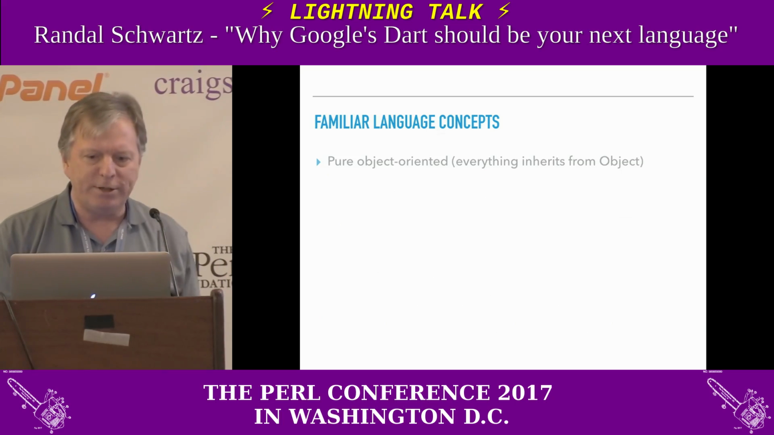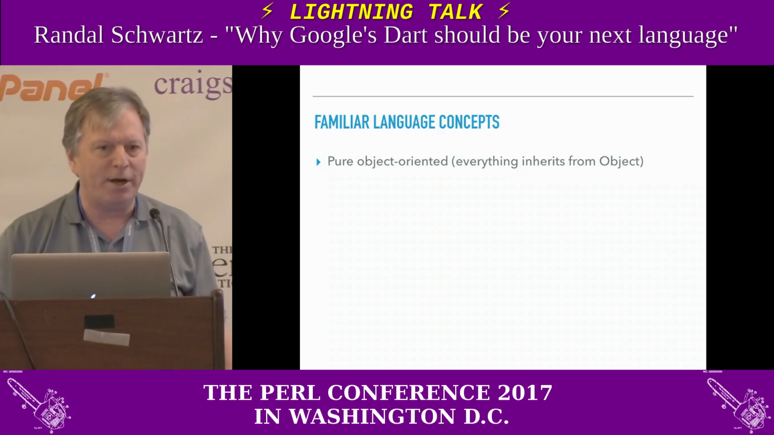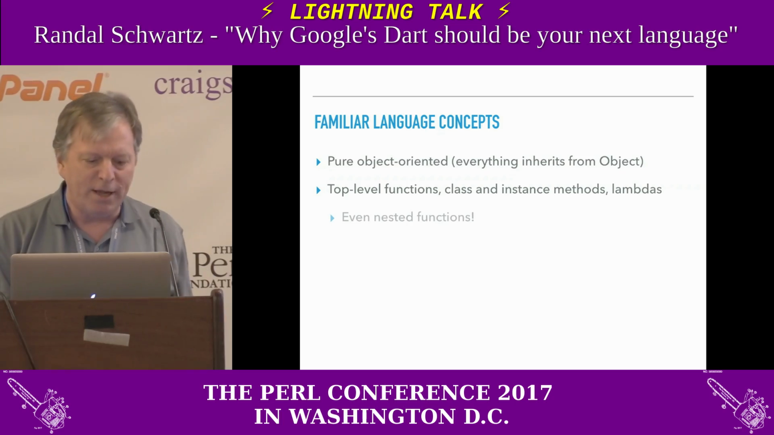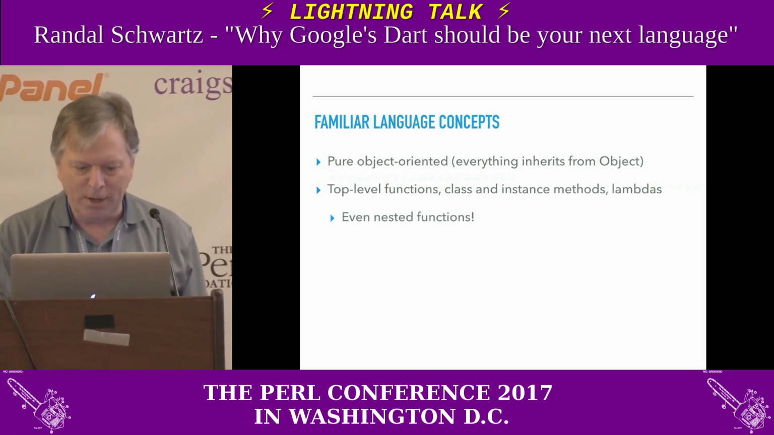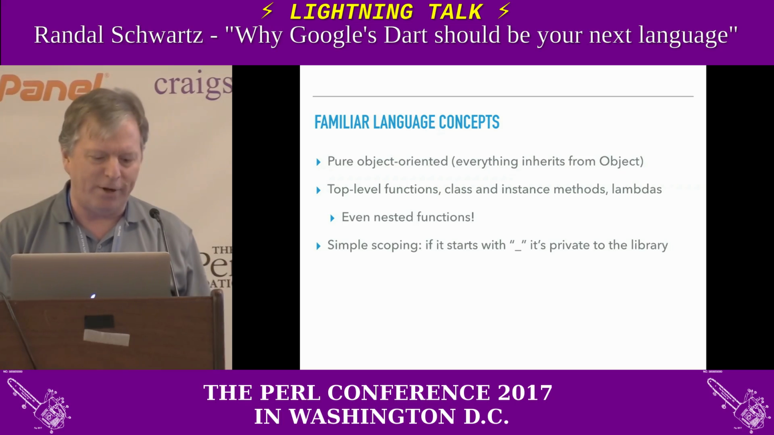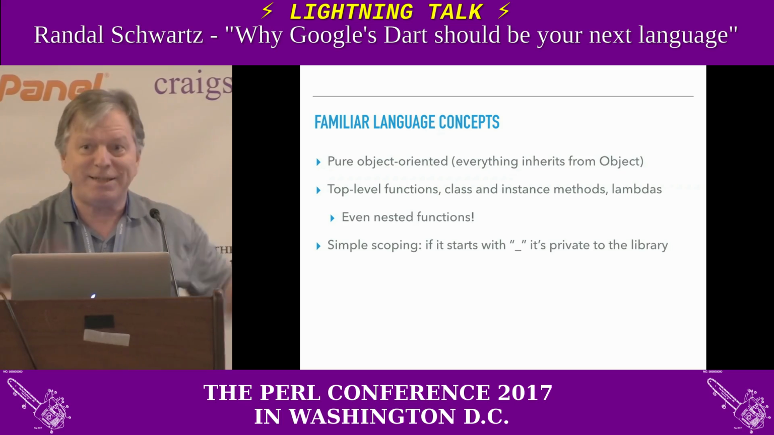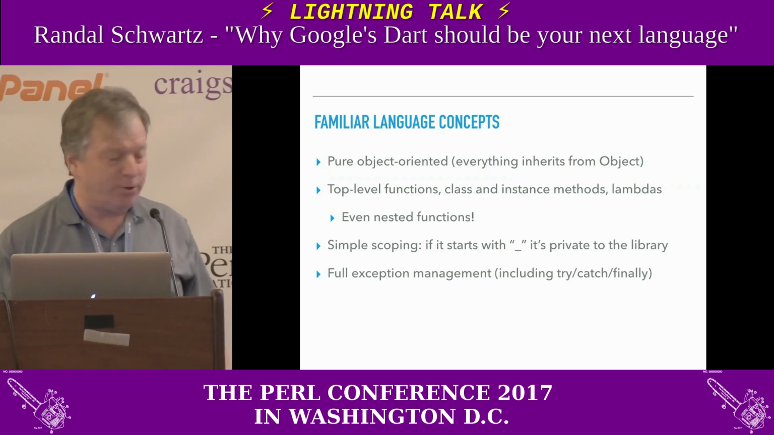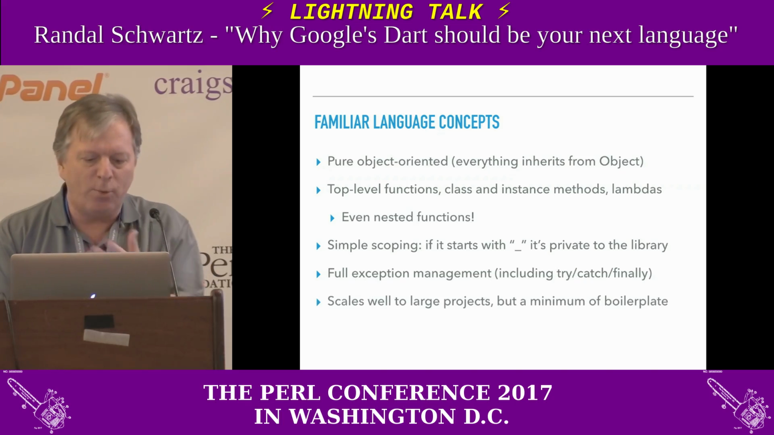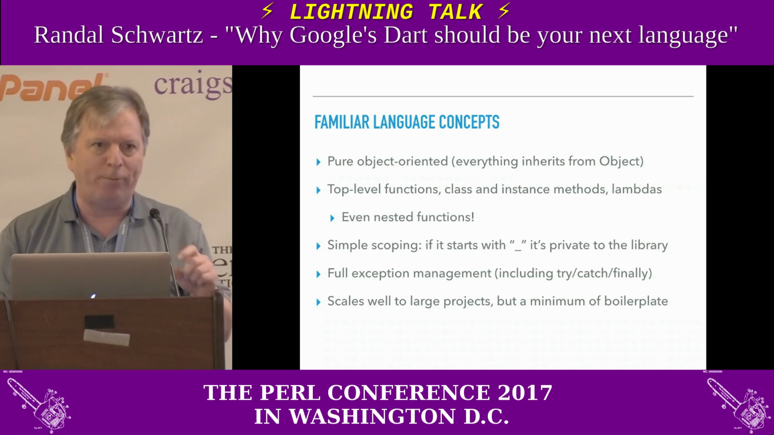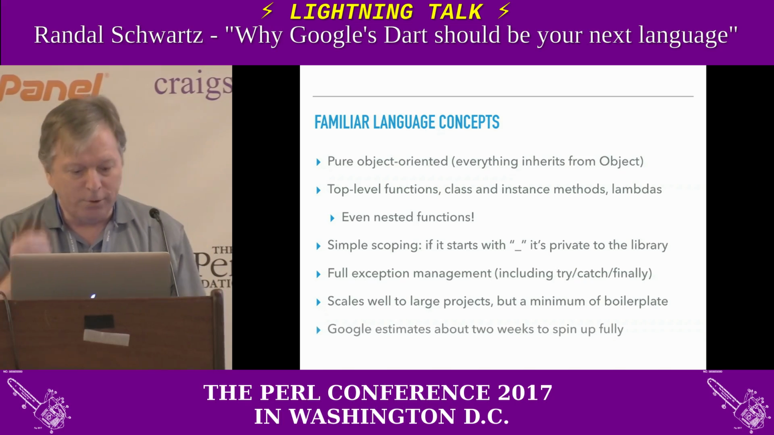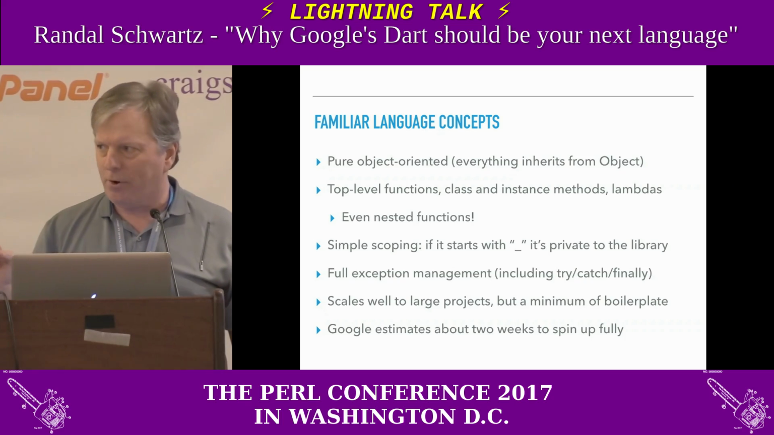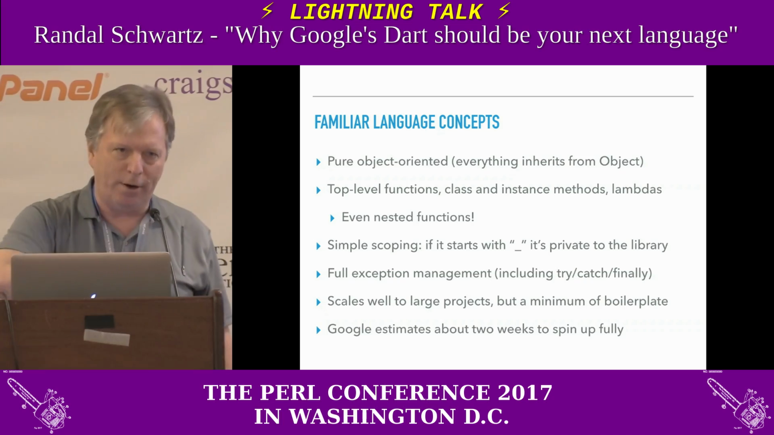Very familiar language concepts. It's pure object-oriented. Everything inherits from object. Top-level functions, class and instance methods, lambdas, even nested functions, which I thought was clever. Very simple scoping, not like Java. If it starts with underscore, it's private. That's it. Very simple. Full exception management, including try-catch, and finally, scales well to large projects, but with a minimum of boilerplate, unlike Java. Google estimates that it took them only about 2 weeks to take an existing Java programmer and scale them up on Dart.